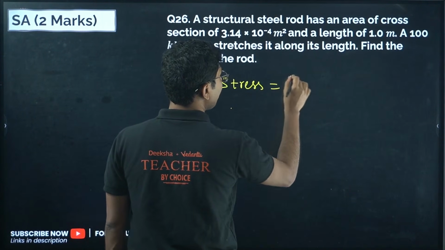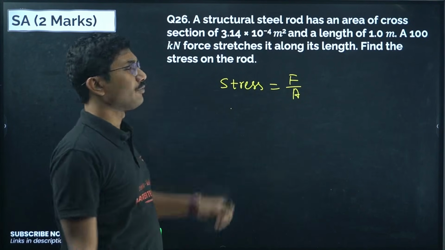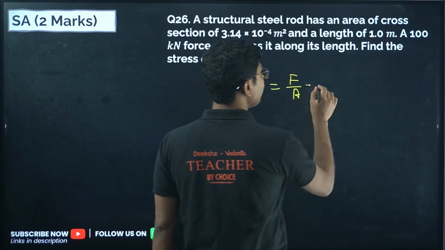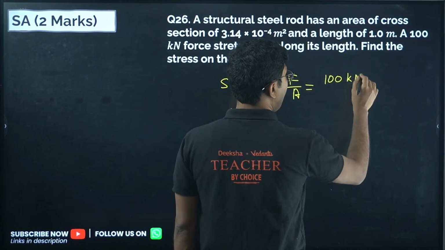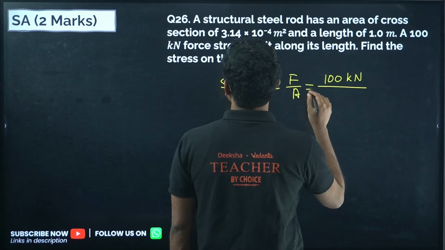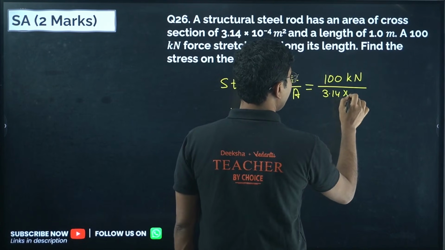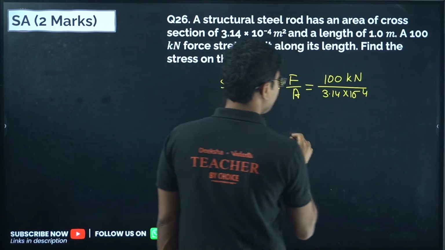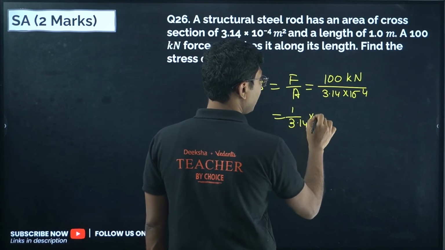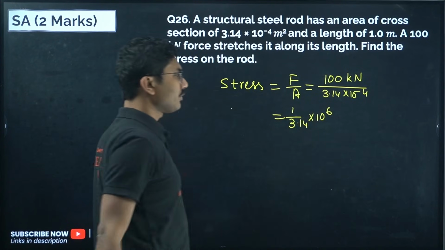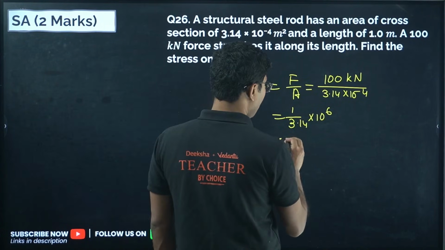Stress is force divided by area. Sorry, my mistake. Stress is force divided by area. So the force given here is 100 kilonewton and the area is given by 3.14 into 10 to the power of minus 4. So that will be 1 by 3.14 into 10 to the power of 6. Okay, so that will be the stress. You can use a calculator to calculate the value.